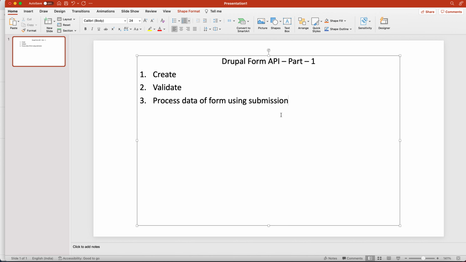Like we are posting that somewhere, or posting it to our server, or posting to any third party API, but we are doing something with HTTP. So Form API plays an intermediate role, an abstract layer role. Intermediate means between HTML and your HTTP process. There is a Form API which takes data from HTML and processes data as per HTTP handling.